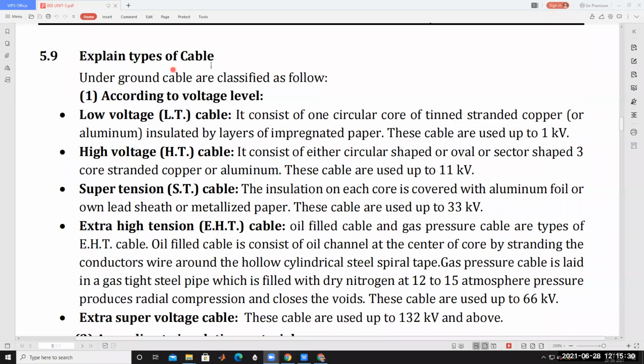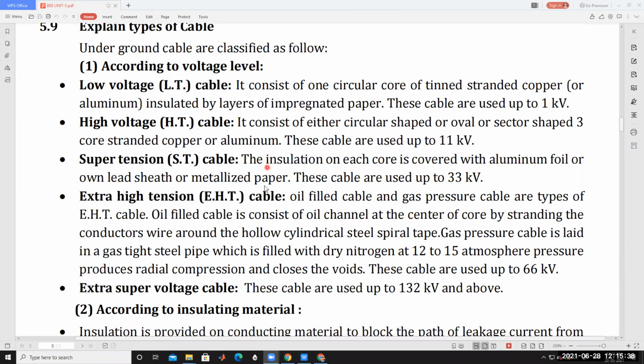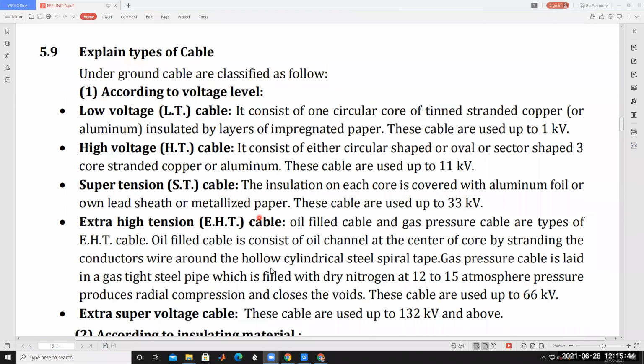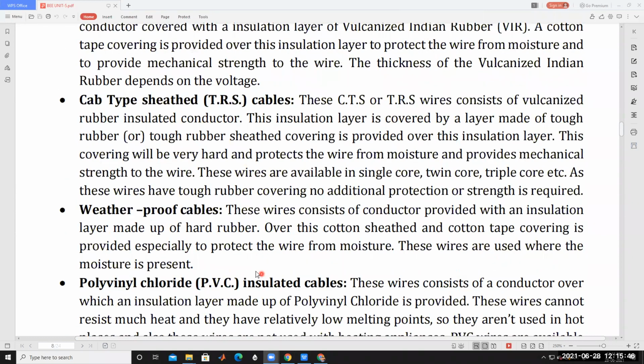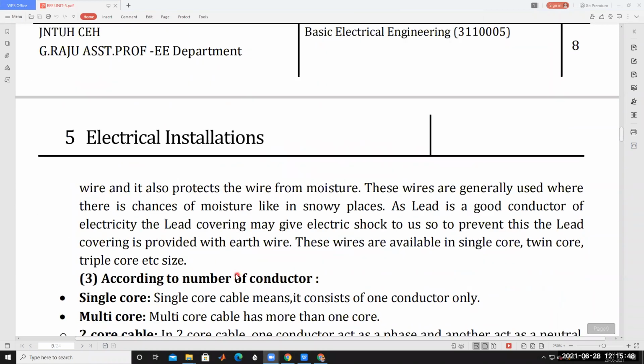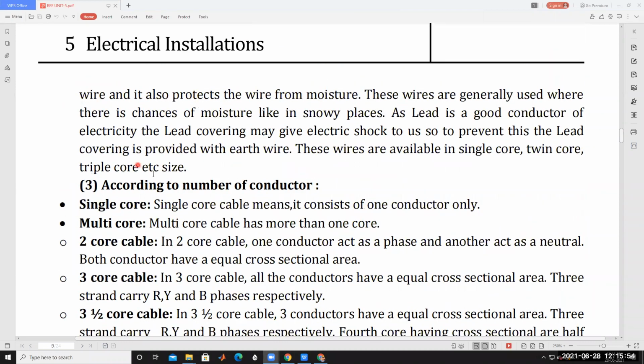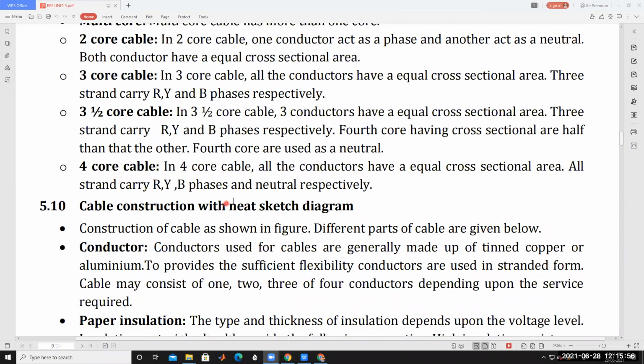Types of cables. Cables can be classified according to the voltage level, according to the insulation material, and also according to the number of conductors. The cables can be classified in this way.